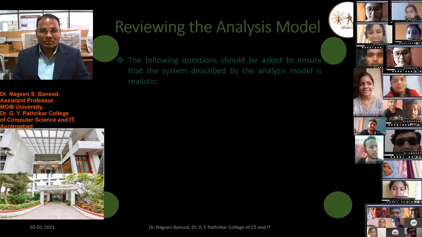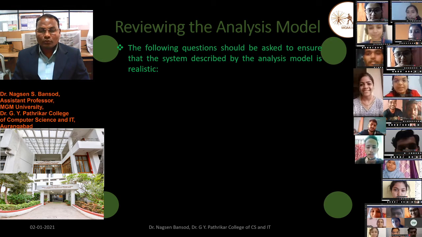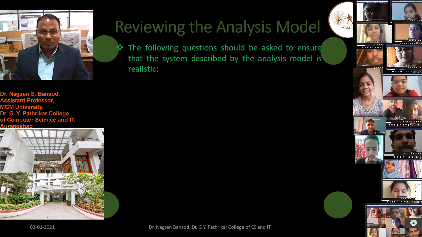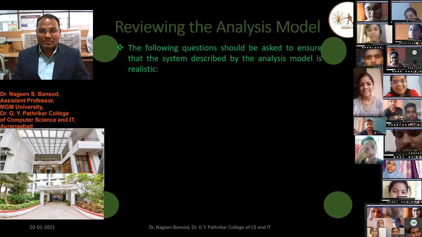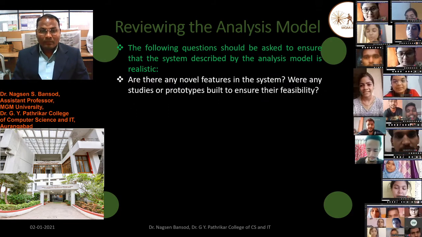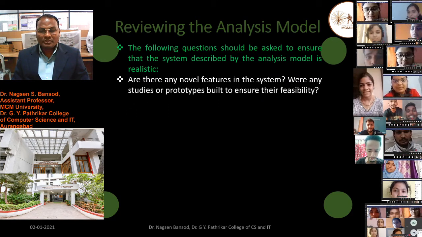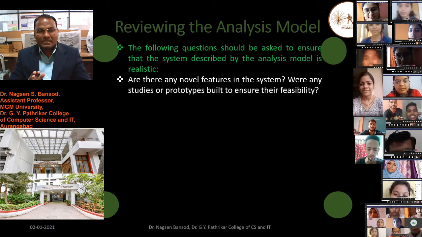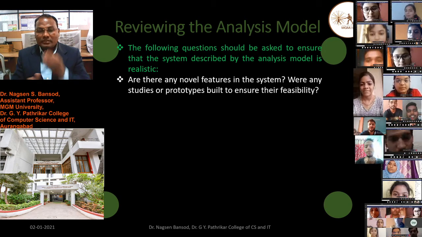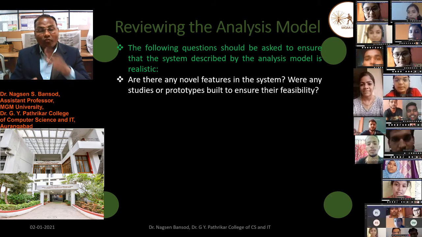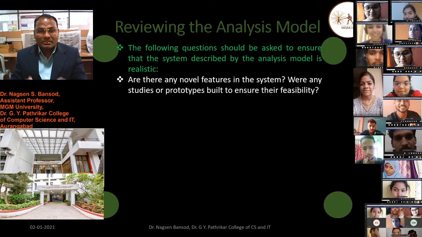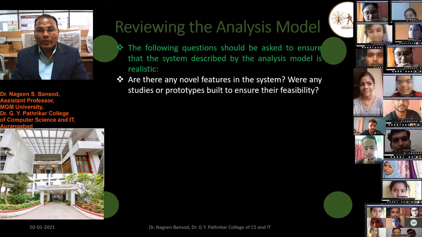To check that the model is consistent, we have to ask some questions; and for the model to be realistic, there are also questions. Are there any novel features in the system? Then our model will be realistic in future and will not collapse. Features that will be required someday in future are already added. Was any study or prototype built to ensure their feasibility?